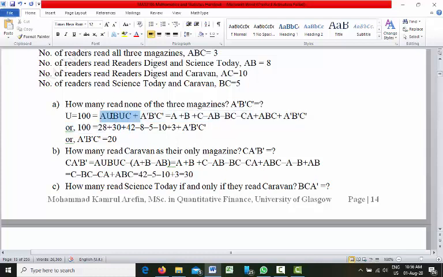The formula for A union B union C is A plus B plus C minus AB minus BC minus CA plus ABC. If you put the values there, we will see that A prime, B prime, C prime is equal to 20. Right, so that's the answer of part A.